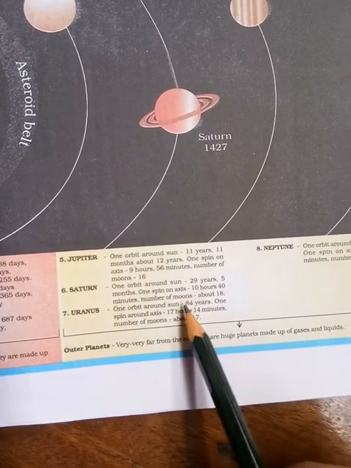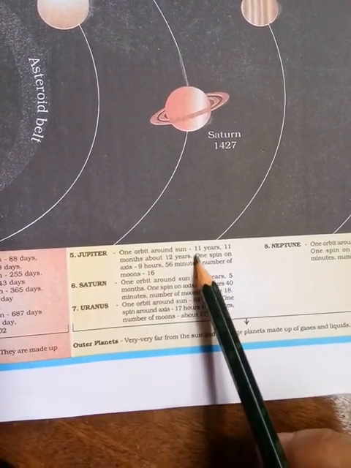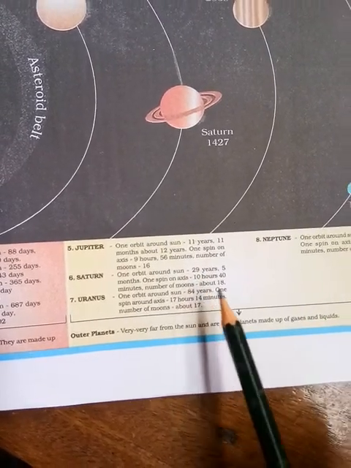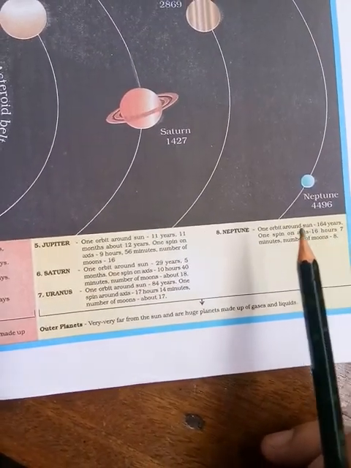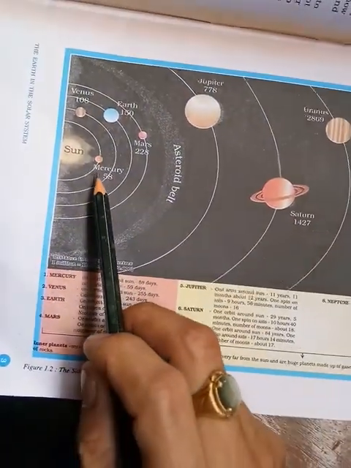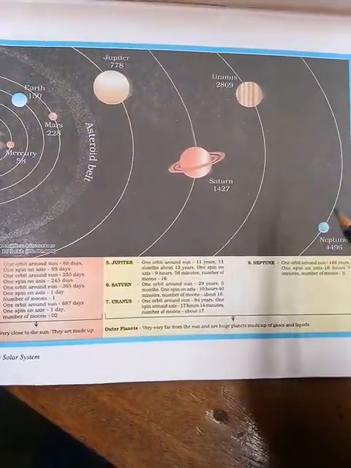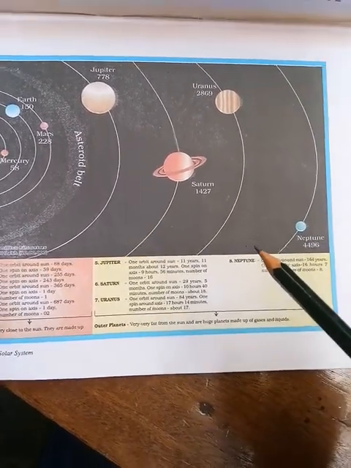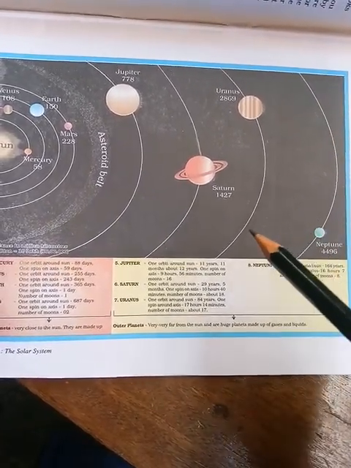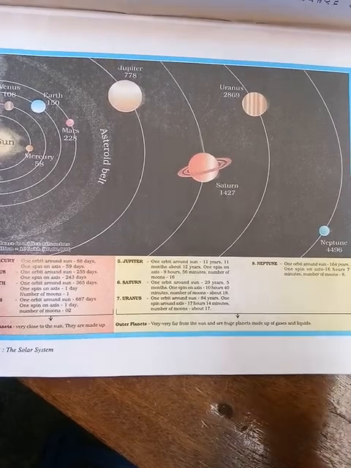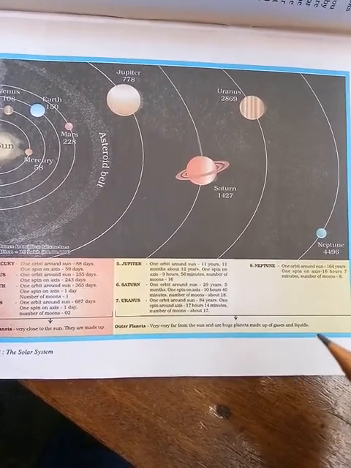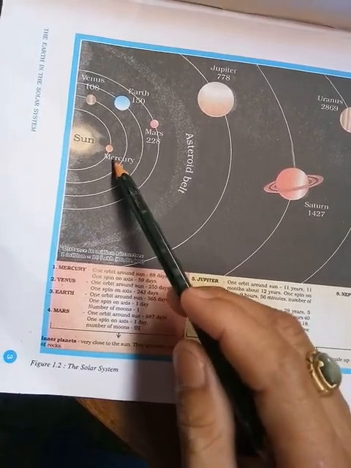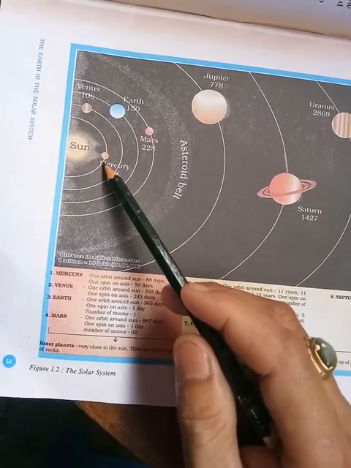Saturn and so on, you will find 11 years, 29 years, 84 years and like that. When a planet is very far away from the sun, it has to move a long distance, so that is the main reason they take so much time. Mercury is the nearest one, so it takes less time.